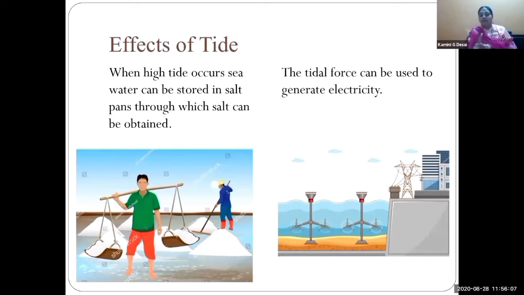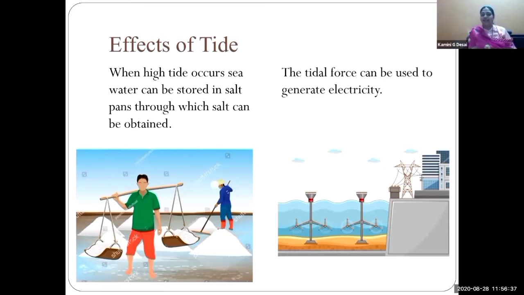Okay? See the other effect of tide. The tidal force can generate electricity. Yes, see the plant. We get energy from the tidal force, and thus we generate electricity through the tidal force.